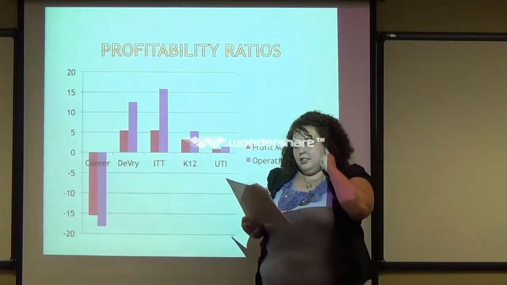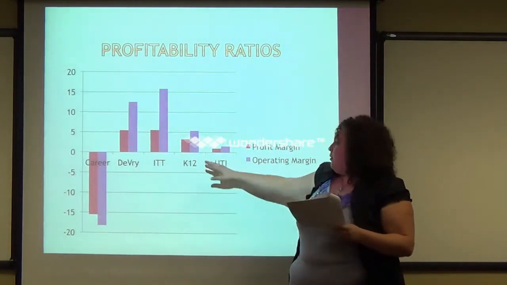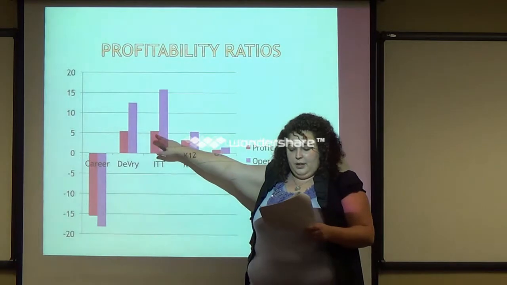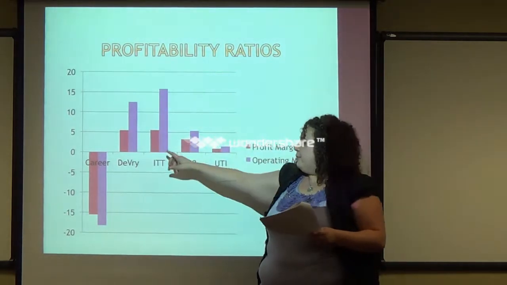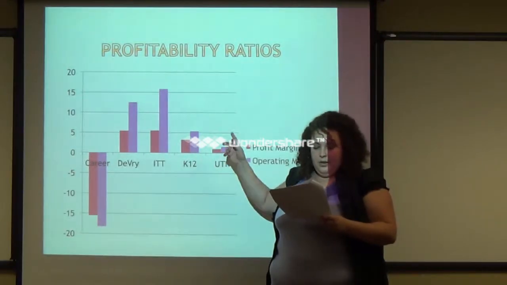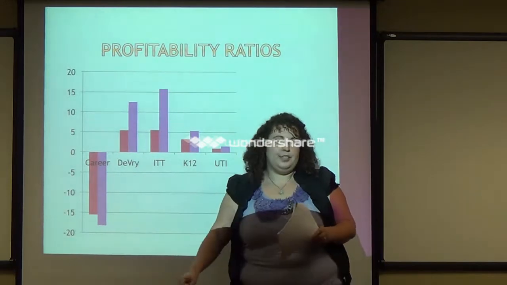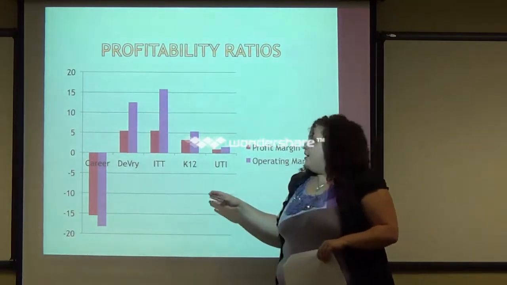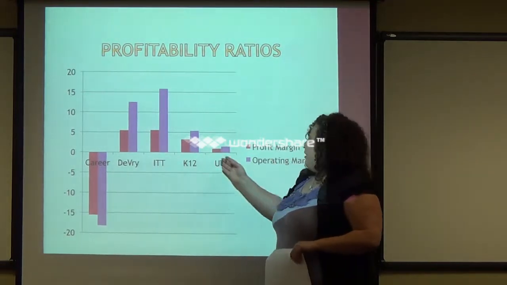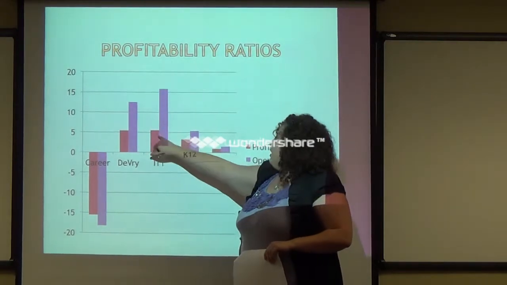The profit margin tells us the percentage of sales that go towards net income, and ITT is winning this one as well with a 5.55%, followed by DeVry 5.44%, K-12 3.31%, UTI 1%, and Career negative 15.54%. The companies actually are aligned with how well they're doing. If they're doing well in operating margin, they're doing well in profit margin.